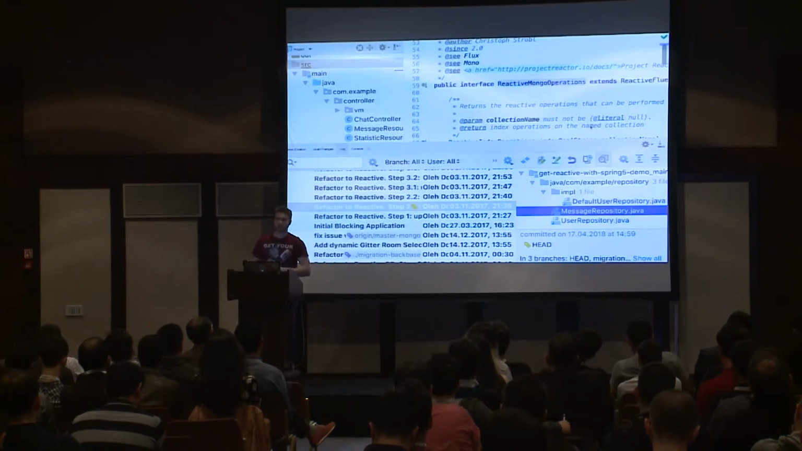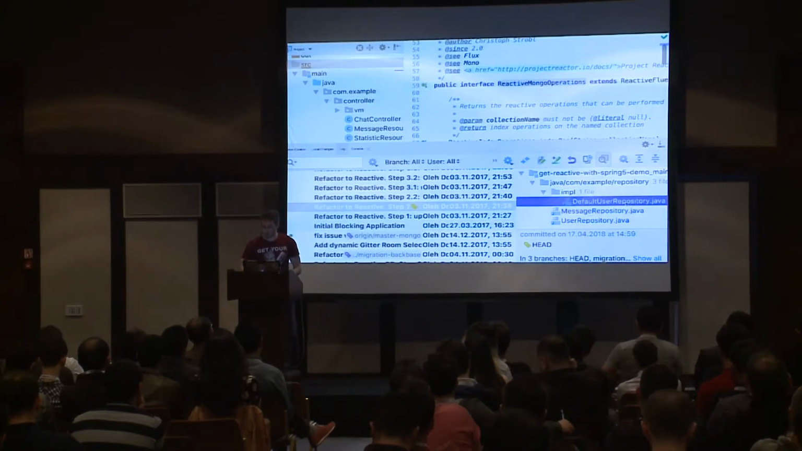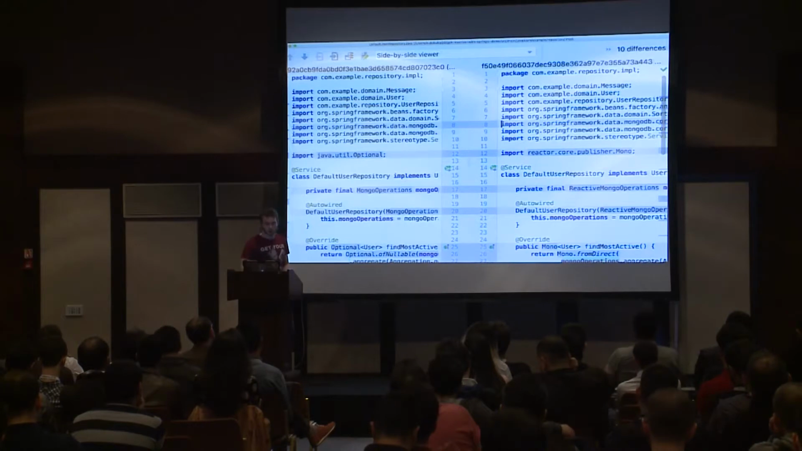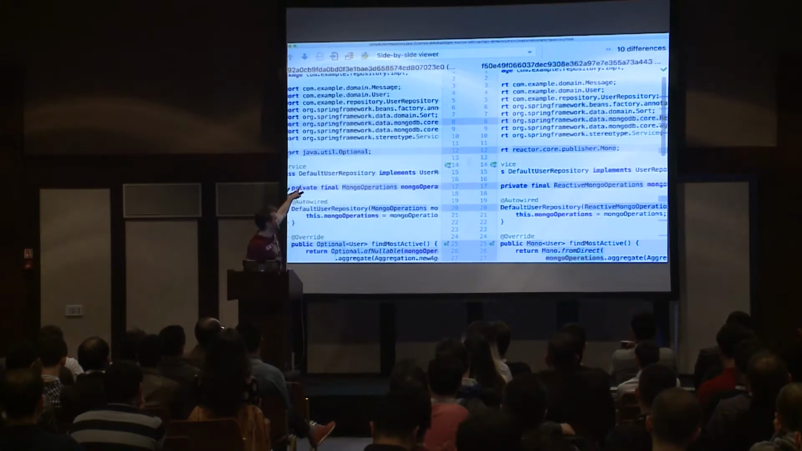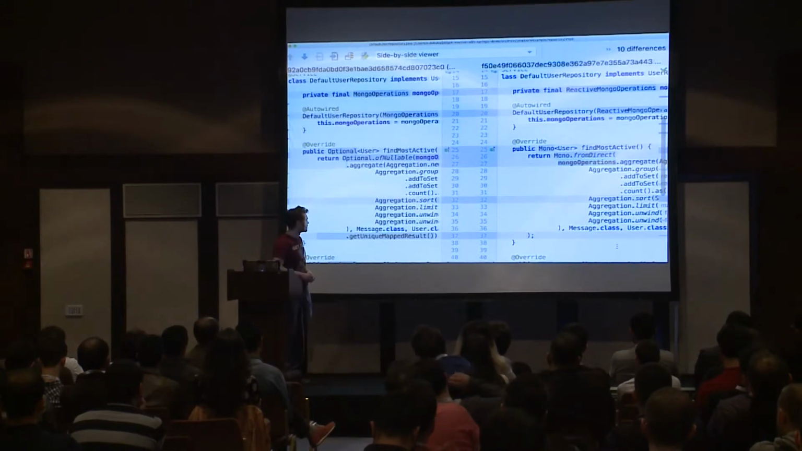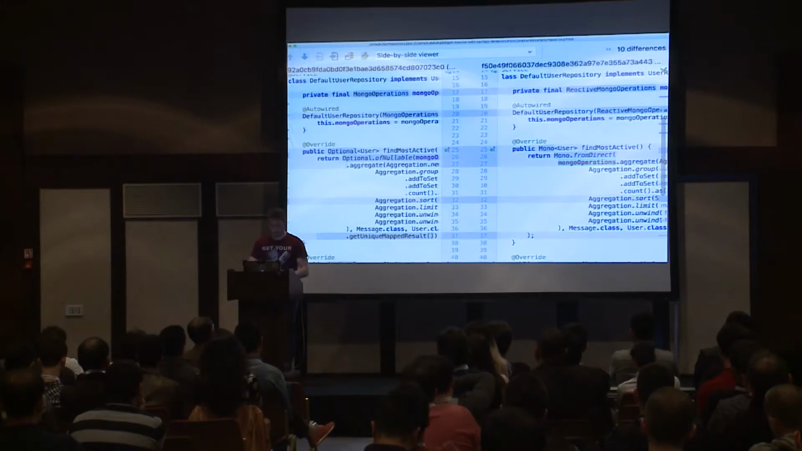So that's the thing that we have to do here. Along with that, if we have something more complicated, for example some custom queries to Mongo, we don't have to change a lot as well. Here we have just a change from Mongo operations to reactive Mongo operations, which supports reactivity from scratch again. And that's all you have to do here.